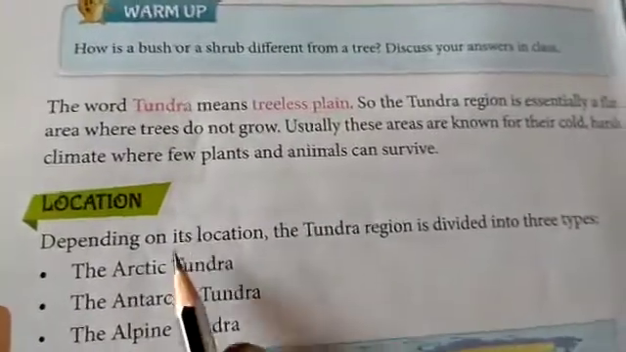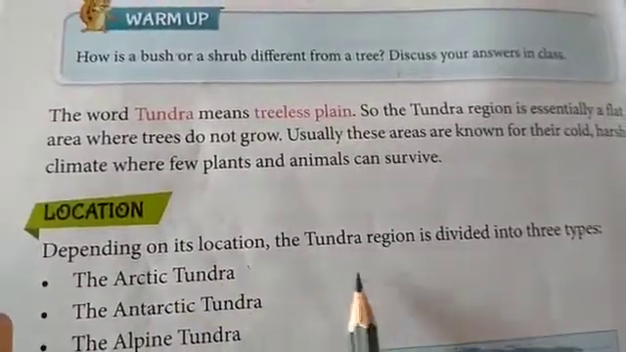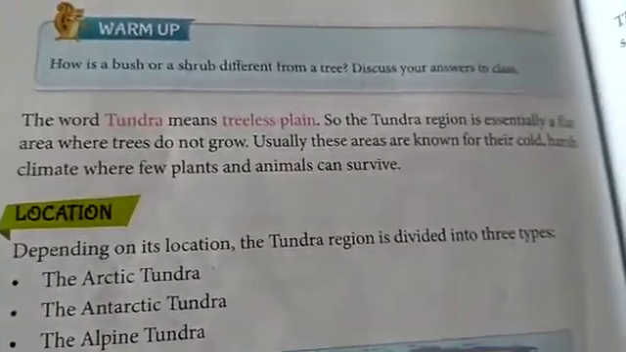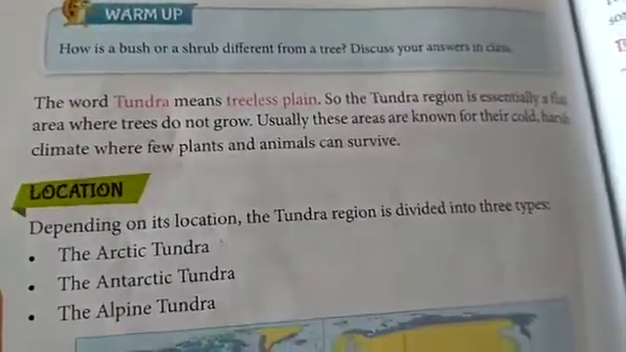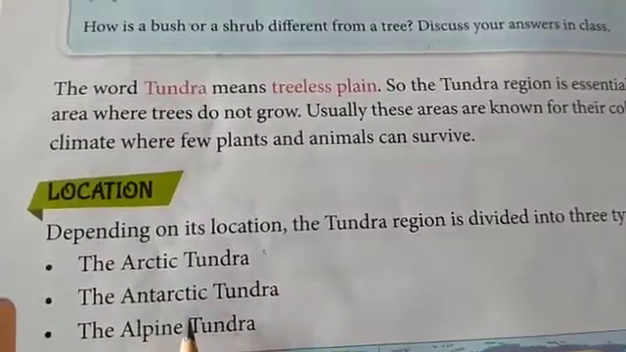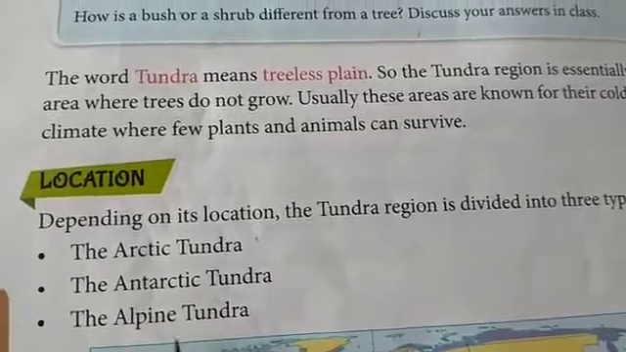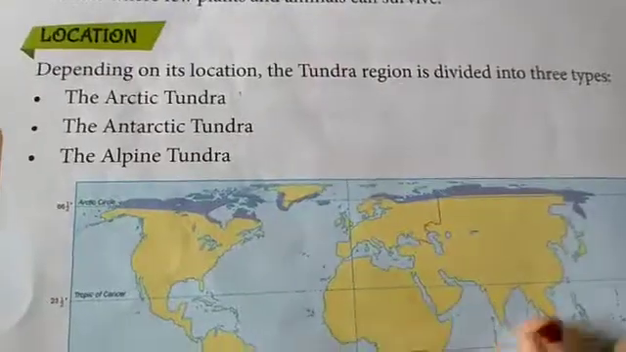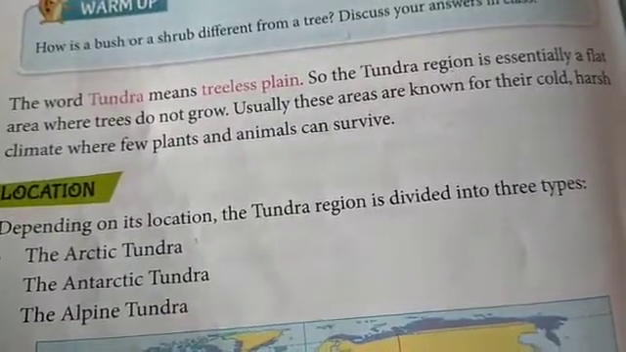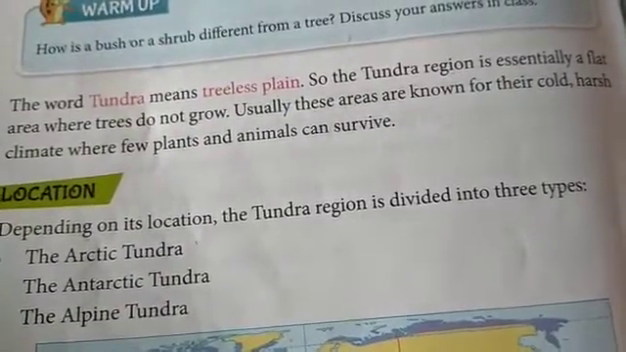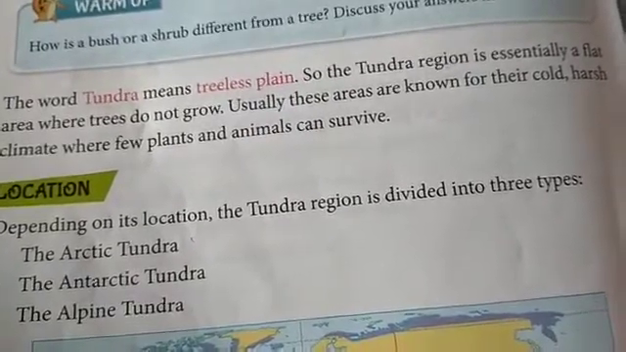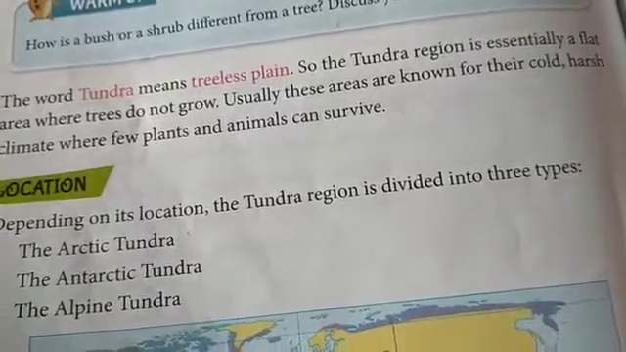Location. Depending on its location, the tundra region is divided into three types: the Arctic tundra, the Antarctic tundra, and the Alpine tundra. Let's see one by one. Children, the tundra region lies between 66.5° north and 90° north latitudes. It is also known as the freeze zone or polar region.